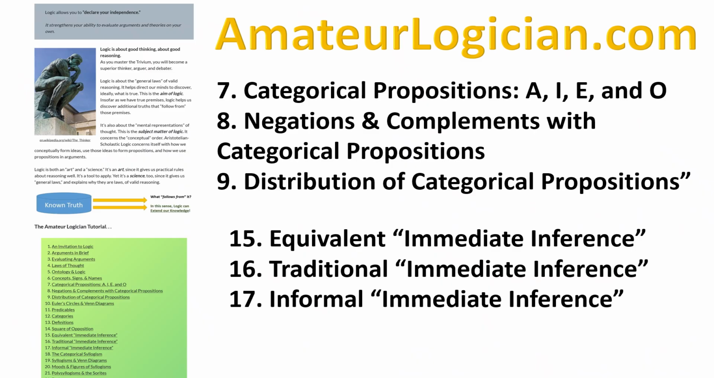If you are interested, I do have some references on immediate inference at my website, amateurlogician.com. You'll find there a verbal style traditional logic tutorial, and entries 15, 16, and 17 are on immediate inference. And 16 in particular is on traditional immediate inference. There are some prerequisites. For instance, entries 7, 8, and 9. Entry 7 is on categorical propositions. 8 deals with negations and complements within categorical propositions. And 9 is on distribution. And understanding distribution will justify immediate inference. You'll then see why an immediate inference is valid or invalid.